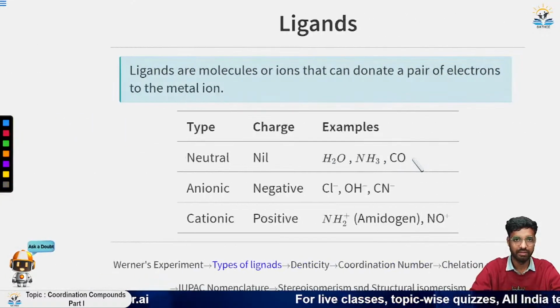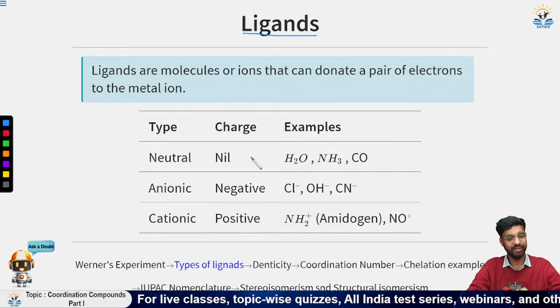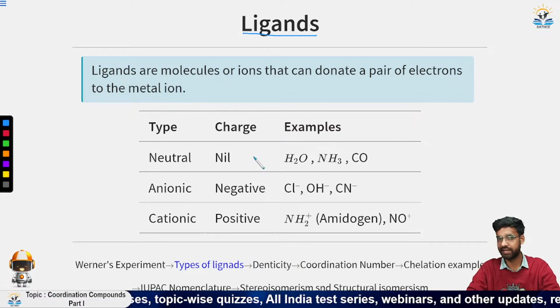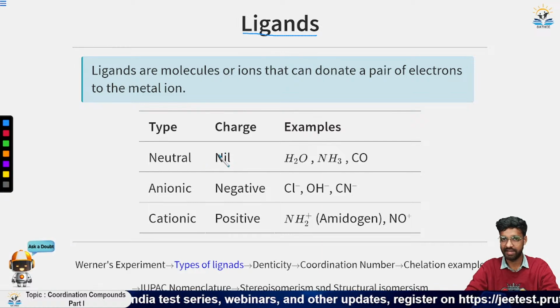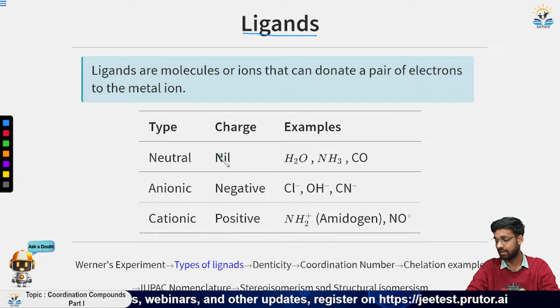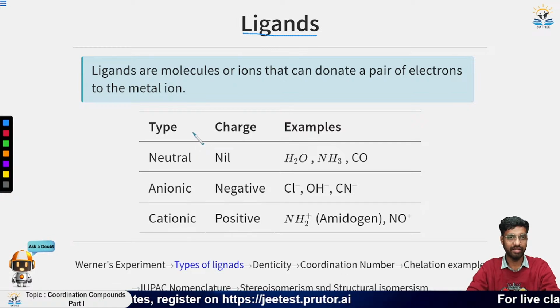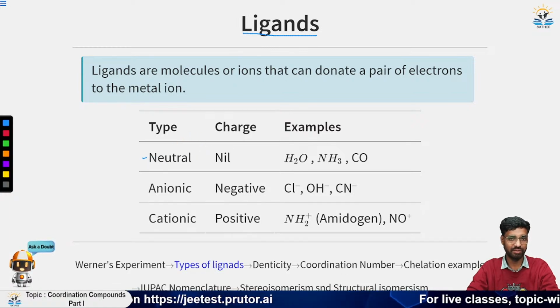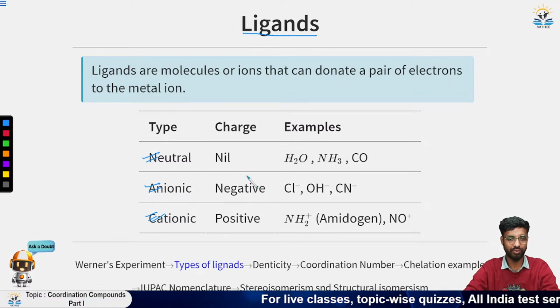Okay, now let us move to ligands. So we have seen that something is satisfying the secondary valency, which is directional in nature, and it is non-ionizable. Now these things are called ligands, and there are three types of ligand based on the charge present on the ligand. So it can be neutral, anionic, or cationic. I have told it earlier.